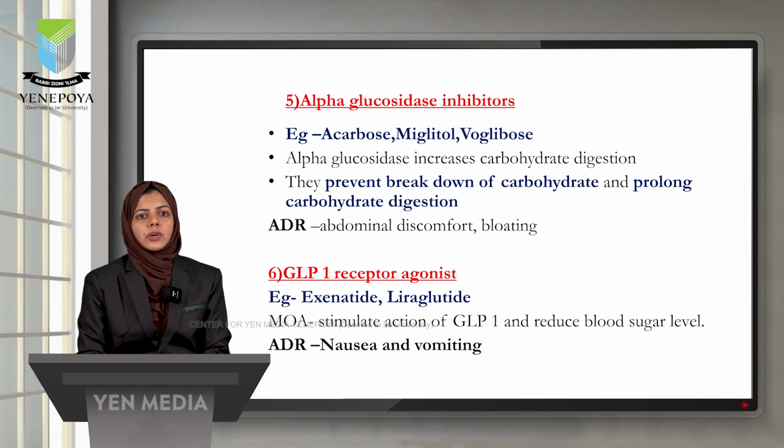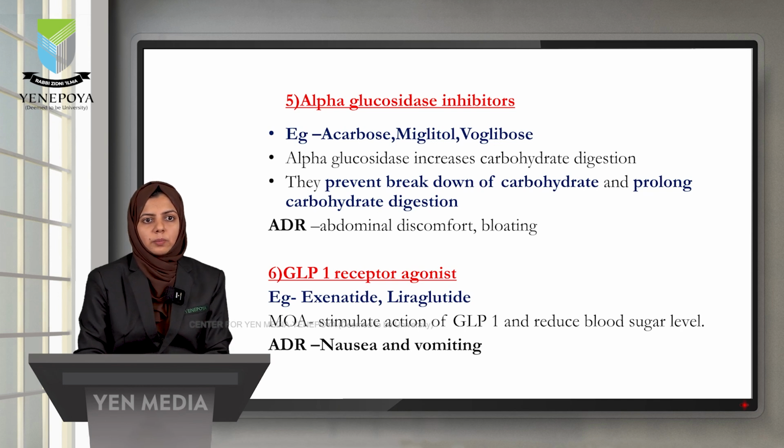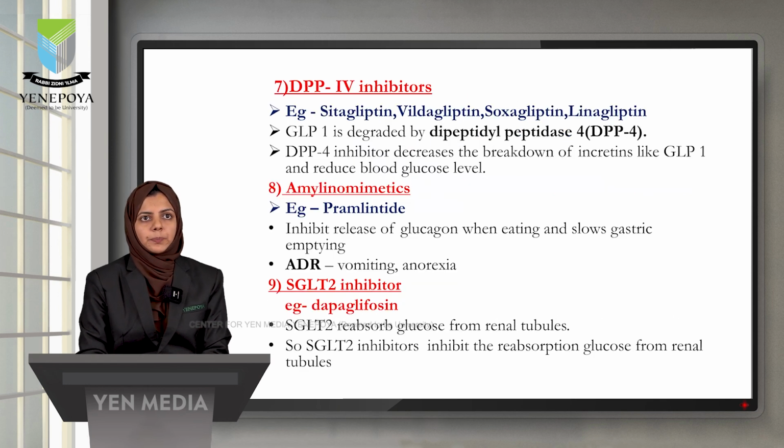Next is GLP-1 receptor agonist. Examples are exenatide and liraglutide. It will stimulate the action of GLP-1 and reduce the blood sugar level. GLP-1 is a hormone that helps to reduce the blood glucose level in our body, and the ADRs associated with GLP-1 receptor agonists are nausea and vomiting.